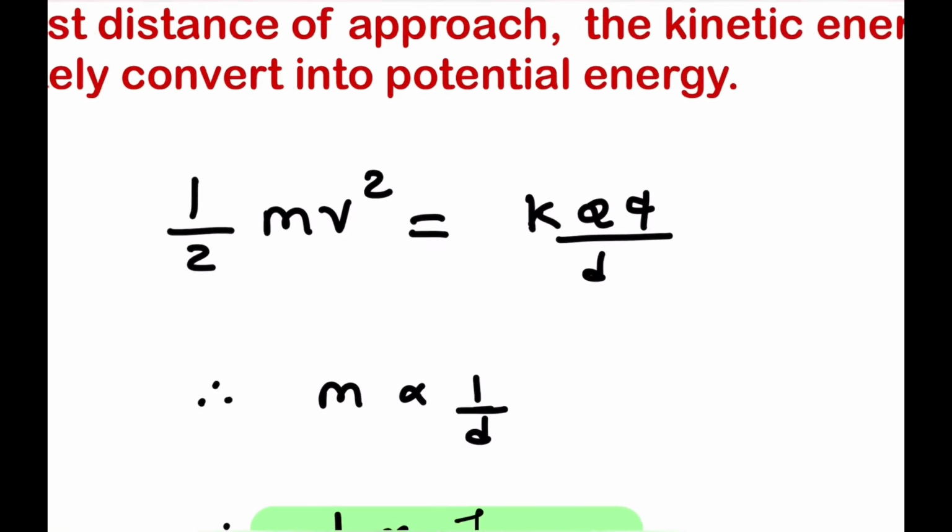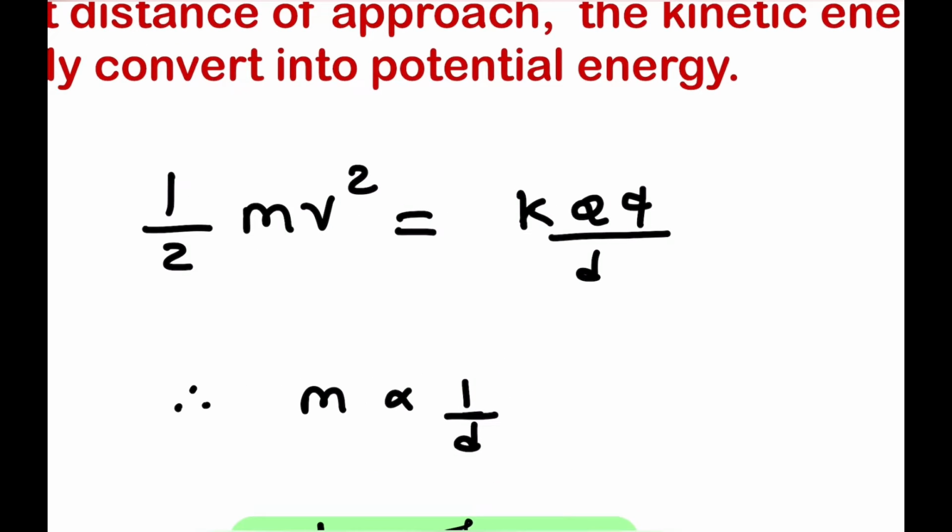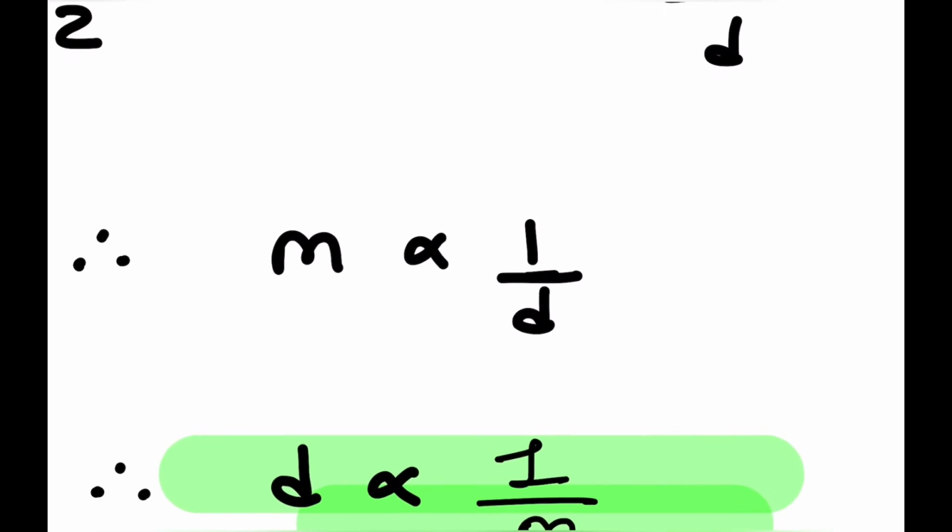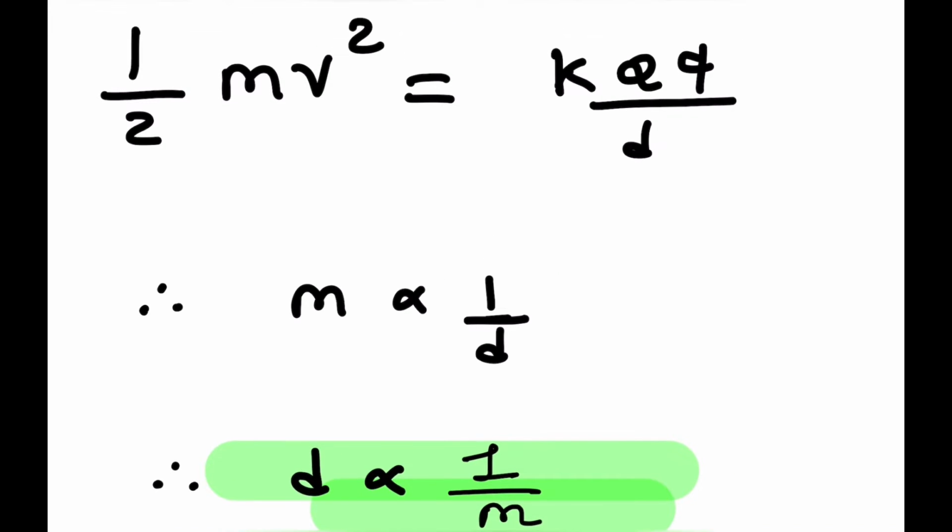K is Coulomb's constant, Q and small q are charges, and the velocity is also constant. So the mass is inversely proportional to 1 upon distance, or 1 upon d.